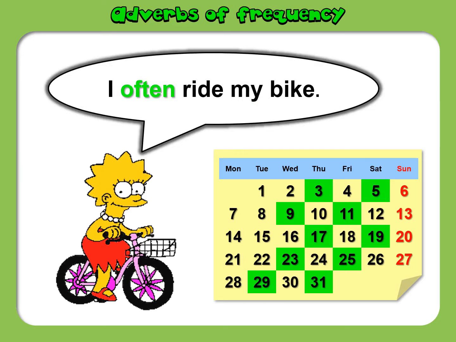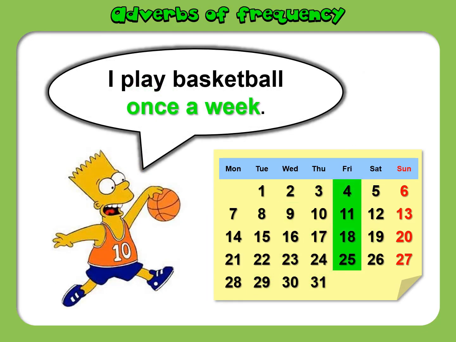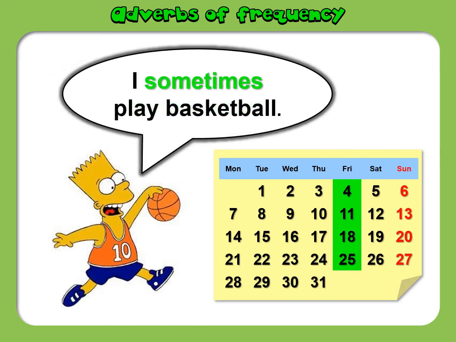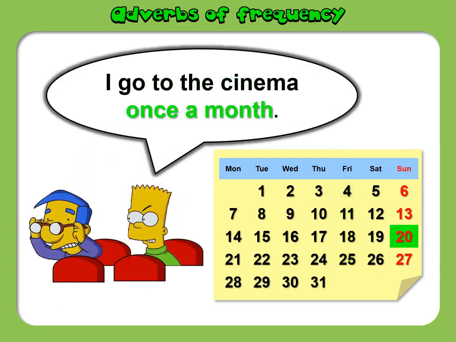It can be just 60%. Okay. Now, I play basketball once a week. It means 1 time during a week I play basketball. So it means I sometimes play basketball, and sometimes means some of the time.